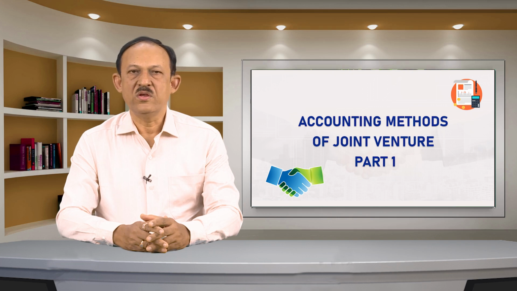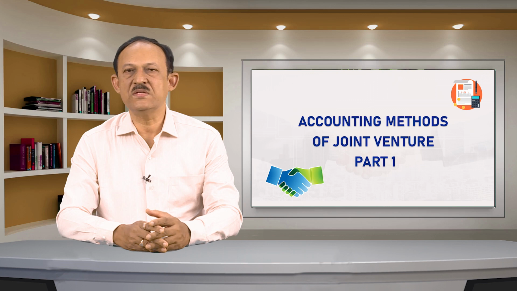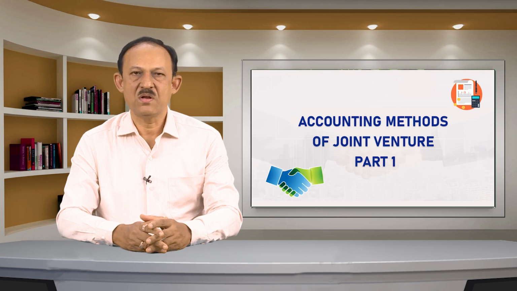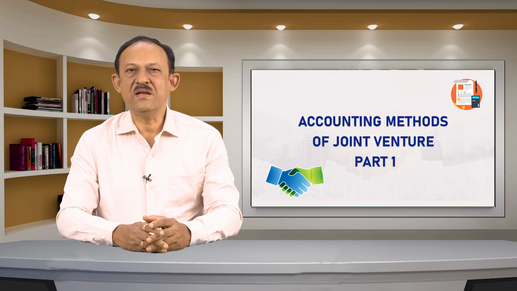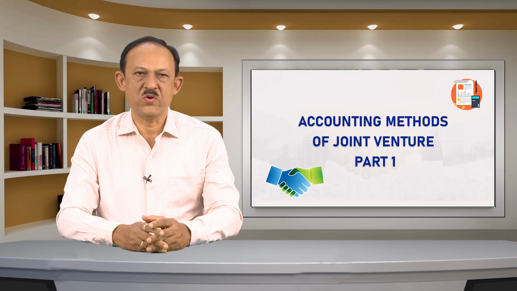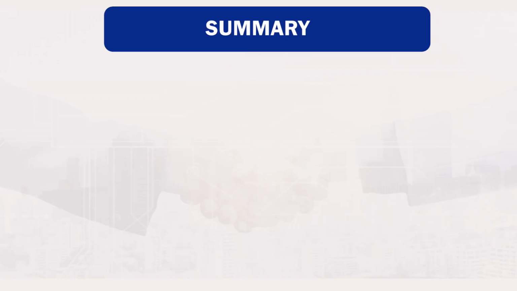I hope you have understood how the journal entries are passed in the co-venturer's personal books of account when a separate set of books is not maintained for the joint venture. Let us recollect the main points of this module. Let us sum up this module.